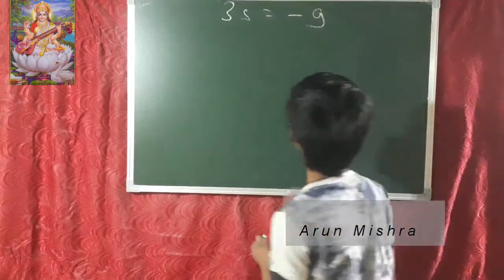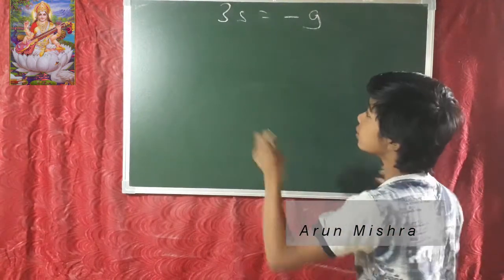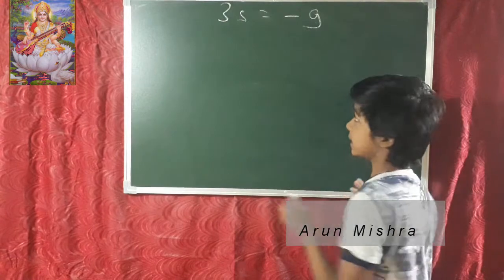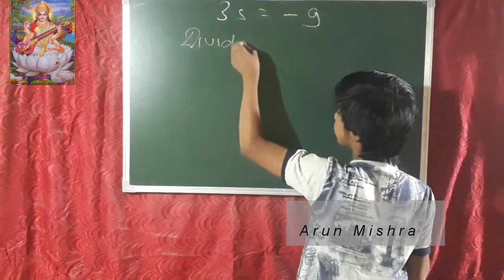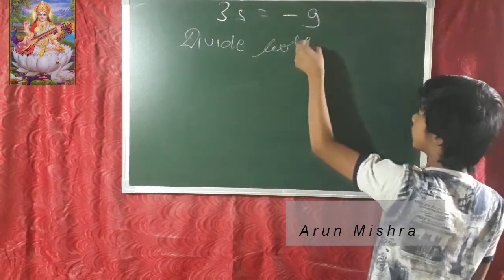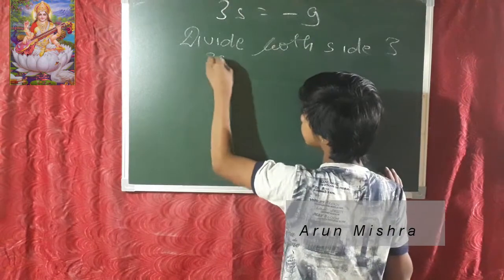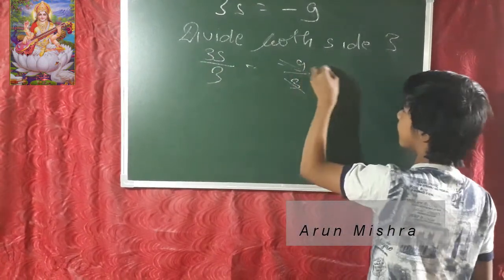Friends, now we are starting the question 3s is equal to minus 9. I know you can do this question, but if you don't, you can tell me in the comments. 3s is equal to minus 9 is given. Divide both sides by 3. 3s upon 3 is equal to minus 9 upon 3, so s is equal to minus 3.